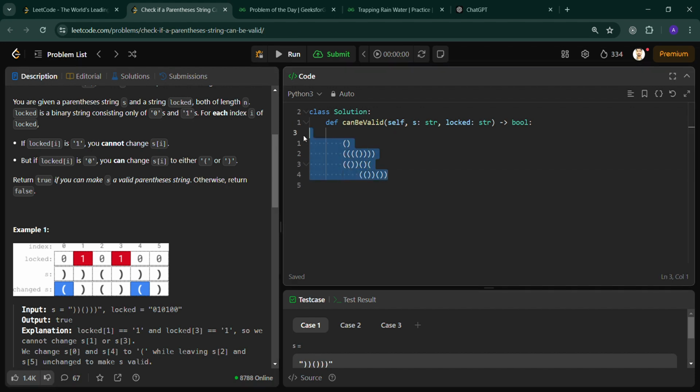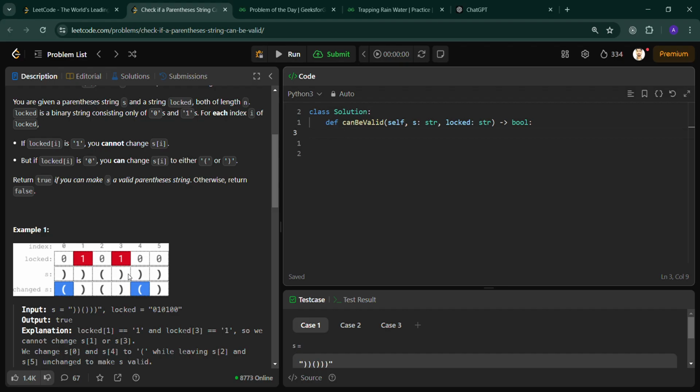So my approach: I would use a stack, and in the stack I will count the number of unlocked characters. If we have unlocked characters equal to the open brackets, then we can solve this problem easily.